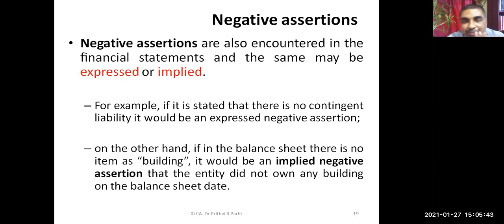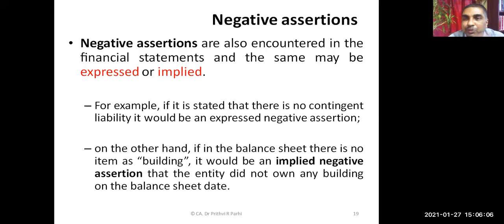There is a concept of negative assertions also. Negative assertions are encountered in the financial statements. They may be expressed, they may be implied also. Suppose the entity gives a disclosure that there is no contingent liability. This is an example of a negative assertion, and it is expressed.